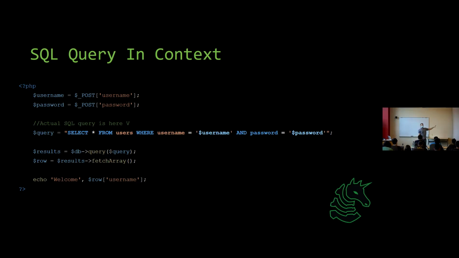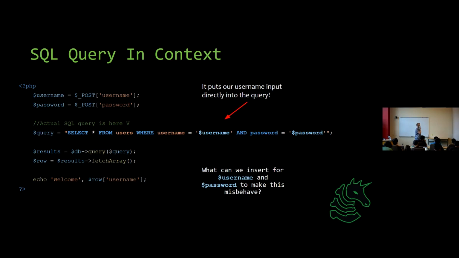I'm going to construct the query with the user-supplied input. Afterwards, it's going to do some stuff with that data if it found the user. And if there is no user with that username and password, it's going to say the user does not exist. So the thing to observe, let's hit the next slide, is that our user input is directly inserted into the query. So the natural question is, what can we put for our username and password which will make this program misbehave?